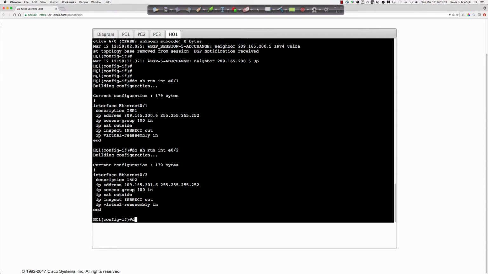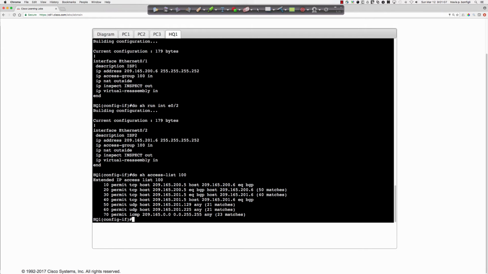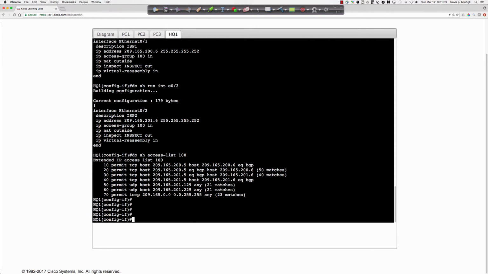So let's take a look at do show access list 100, and you can see we have quite a few additional entries here, and 4 of which we should be very, very familiar with. So here are our 2 BGP entries.